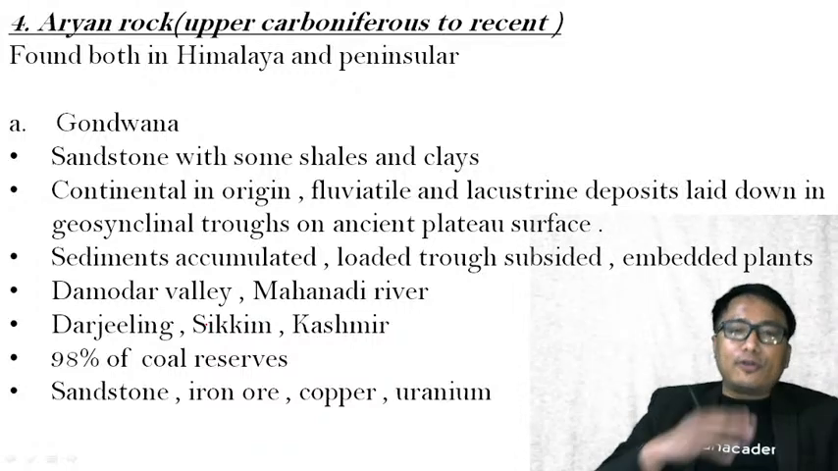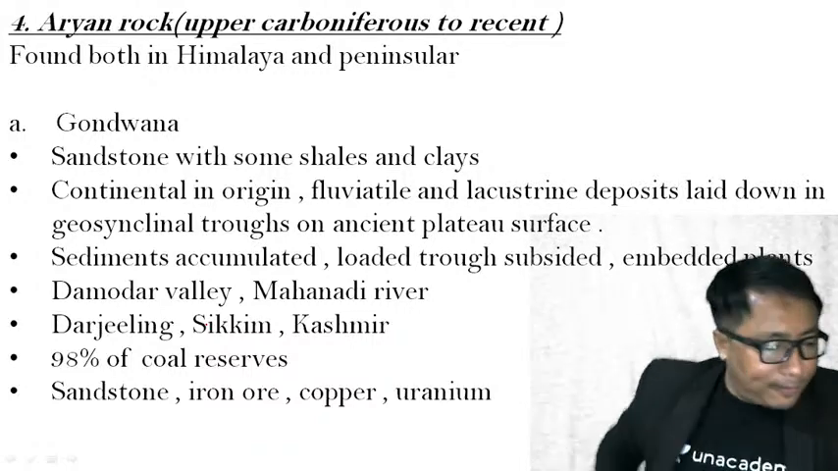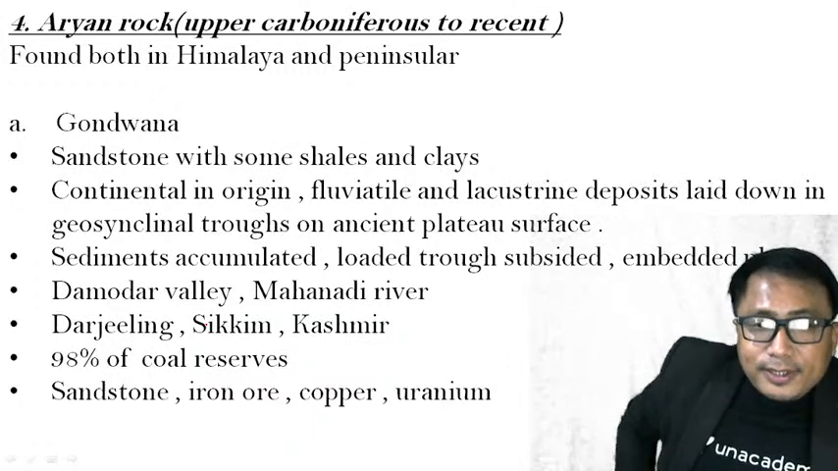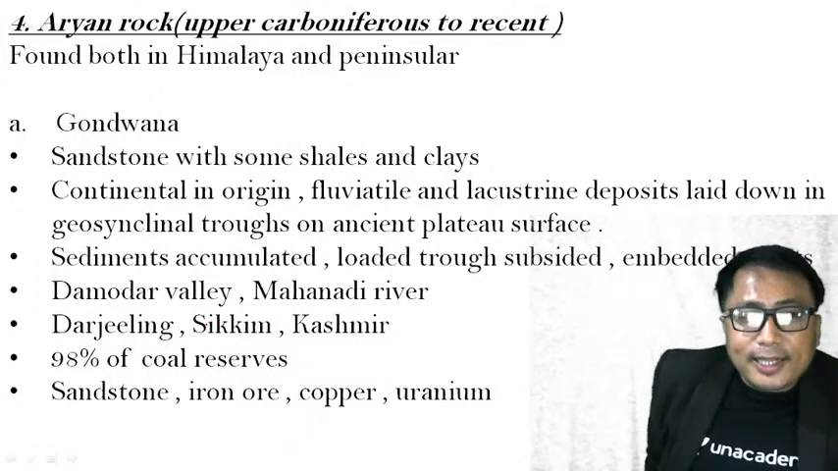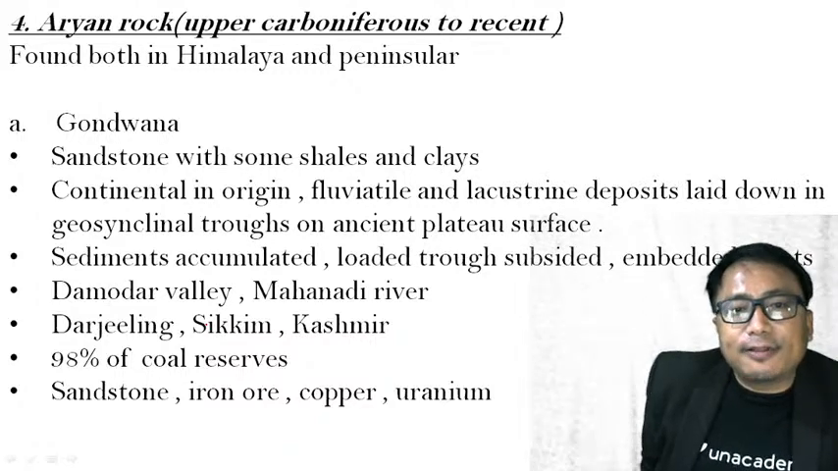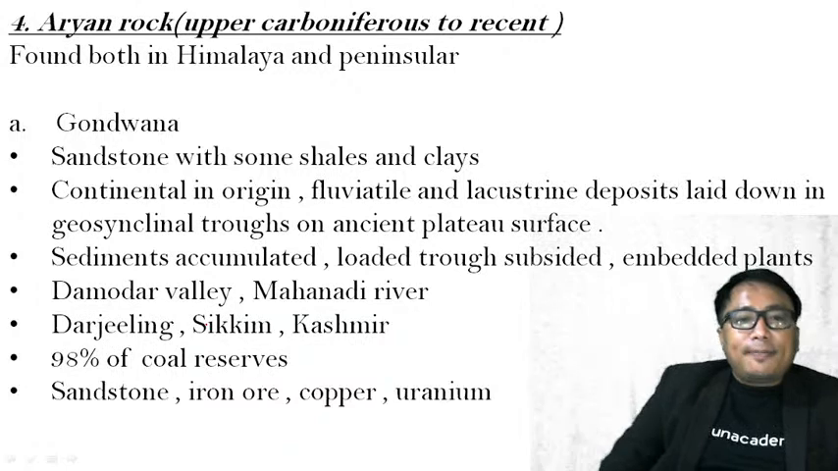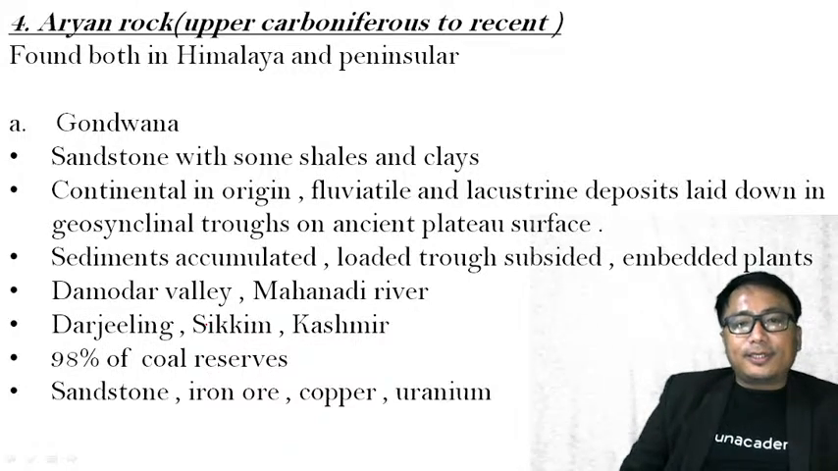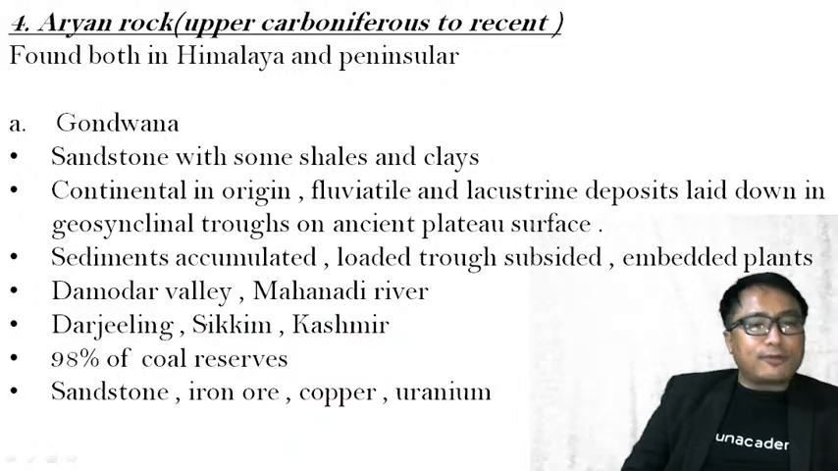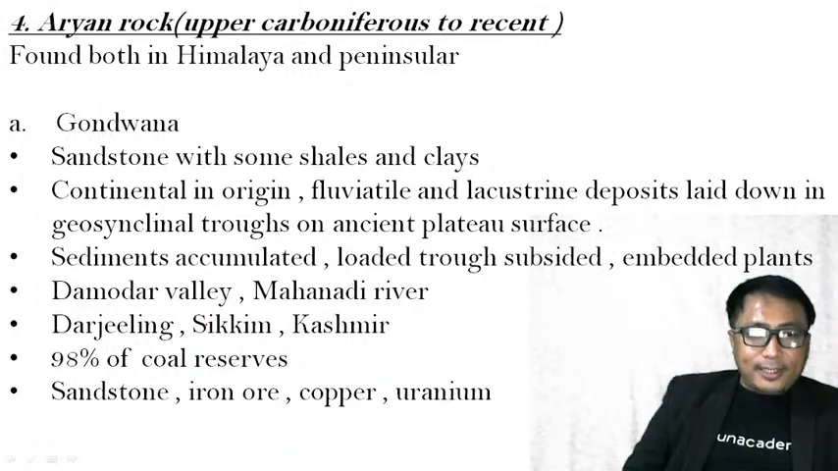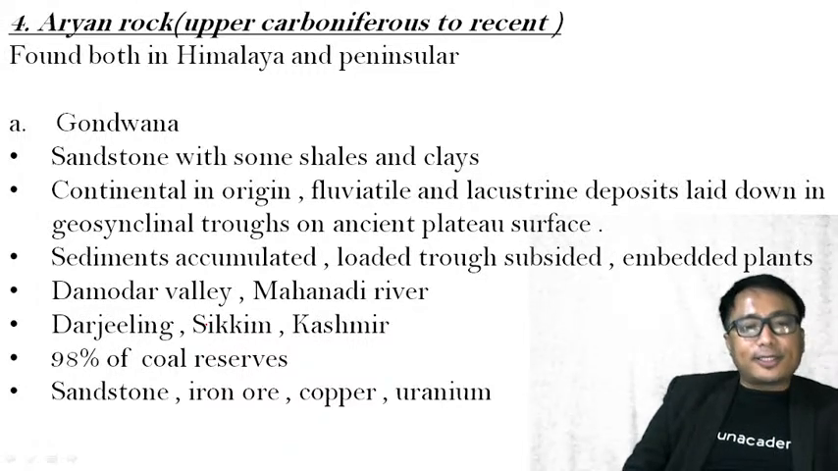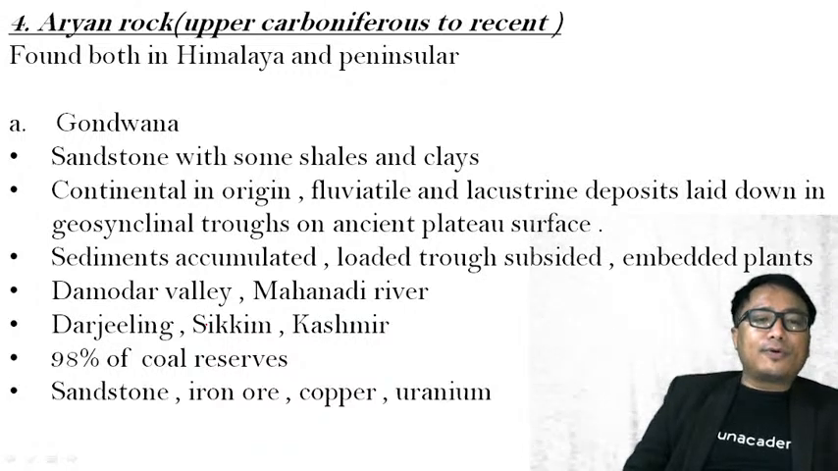Fluvial means fluvial system, that is river, okay, by the river. And lacustrine deposit, that is the deposits in the lake, laid down in the geosyncline trough on ancient plateau surfaces. Sediments accumulated, loaded, trough subsided, embedded plants, thereby resulting in the formation of coal. Okay, therefore, this particular process happened in Damodar Valley and Mahanadi River, Darjeeling, Sikkim and Kashmir. Therefore, 98% of the coal reserves of India comes from this Gondwana rock.